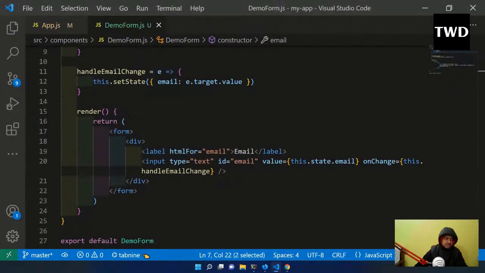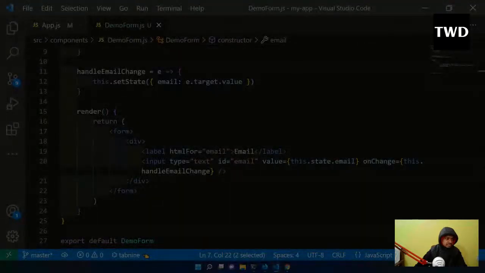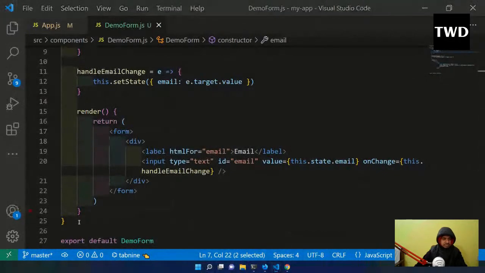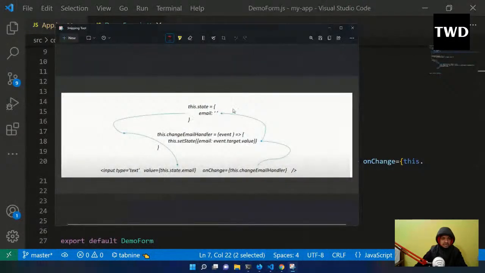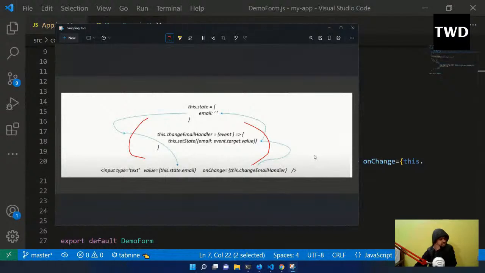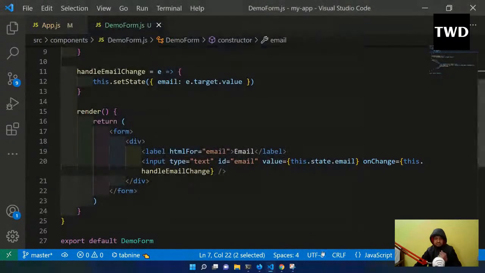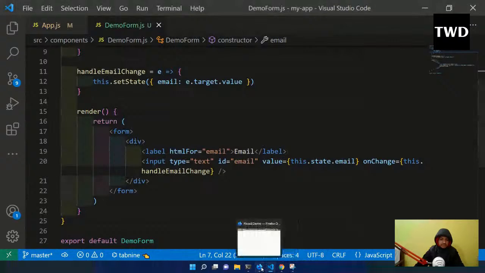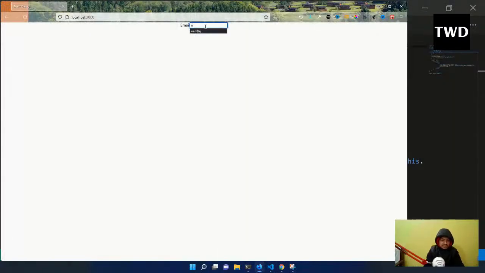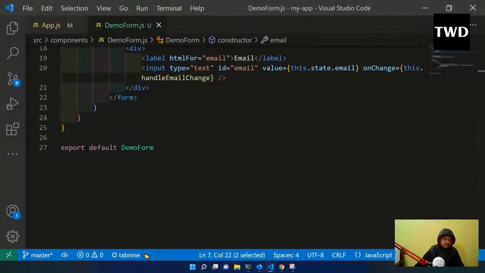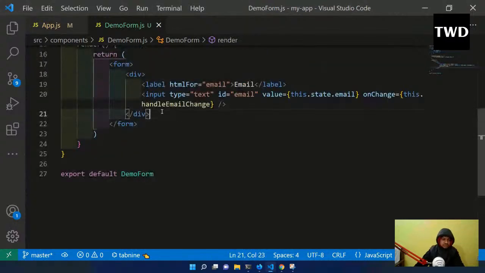And there is a very good diagram. Let me show the diagram. Okay, so it will work like this, and it comes from here. This is how it works in React. Now you'll see, come back here. Have I saved it? Yeah. Now I can type n, a, b, anything I can type. So it is working fine. So this is how it works in React. This is the first thing, but now let us add some more things and we'll understand a bit more.